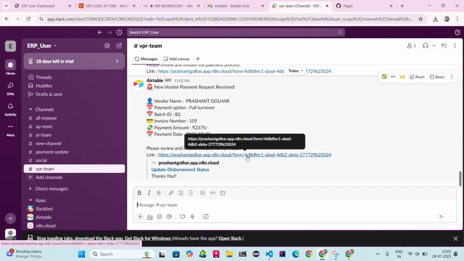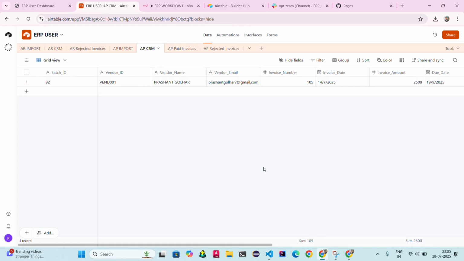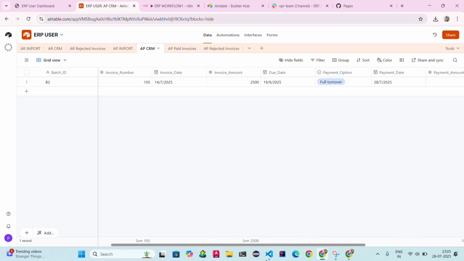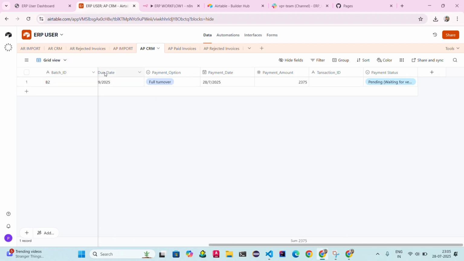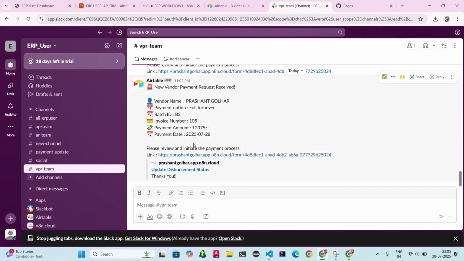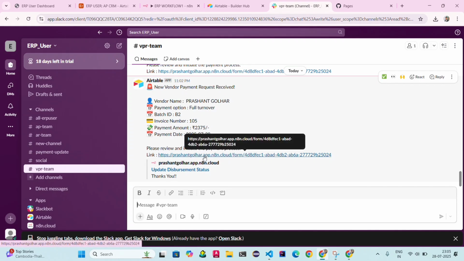Now I want to disburse the payment status. Now you can check here in the Airtable. You can check which data requested by the vendor is updated automatically in the Airtable. Payment option, they will select full turnover. Payment date is 28th of July 2025 for the full turnover which I submitted the request, and payment amount is 2375 rupees, and this same information is added here. Now I want to disburse this payment.